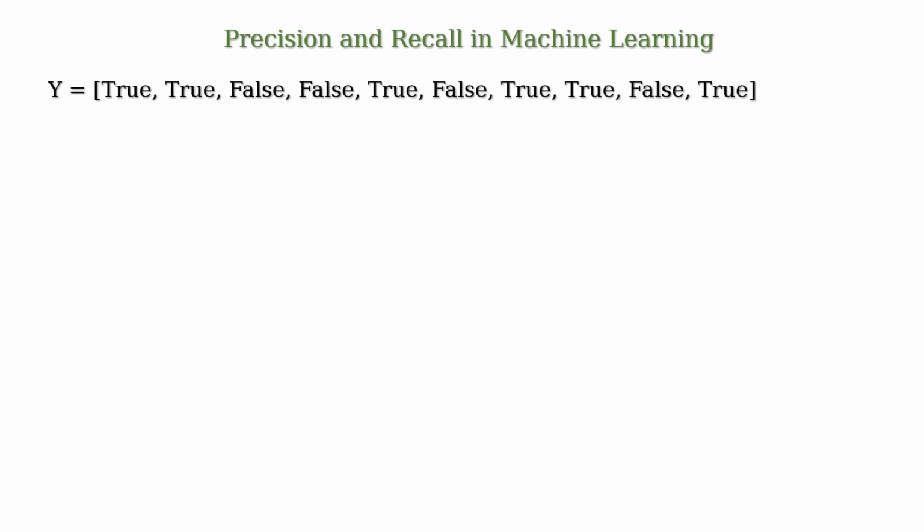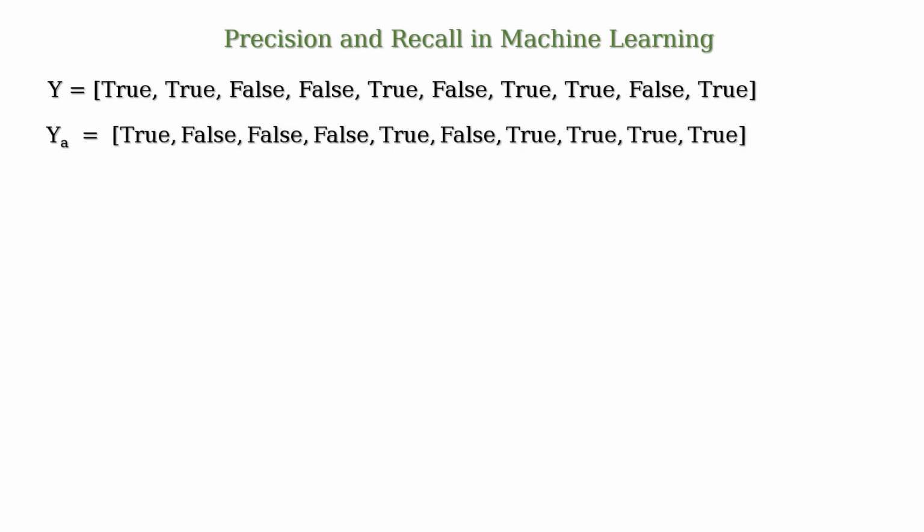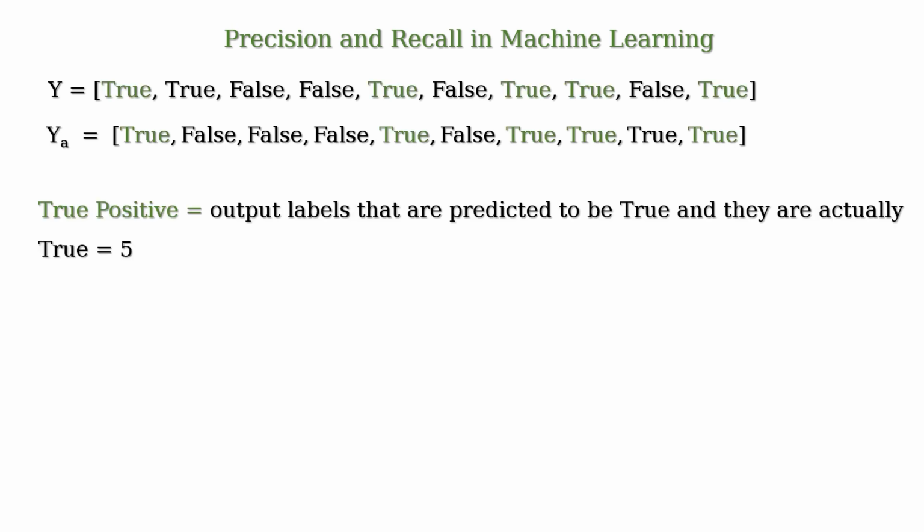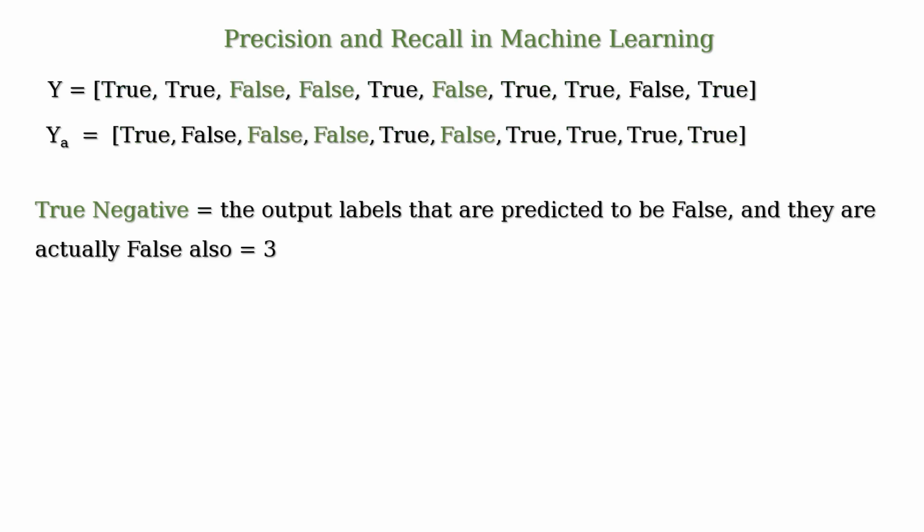So, let's look back at our example. In our case, the predicted output is like the following, and the actual output is like the following. So, the number of true positive is equal to the output labels that are predicted to be true and they are actually true. That is equal to 5. The number of true negative is equal to the output labels that are predicted to be false and they are actually false also, and that is equal to 3.